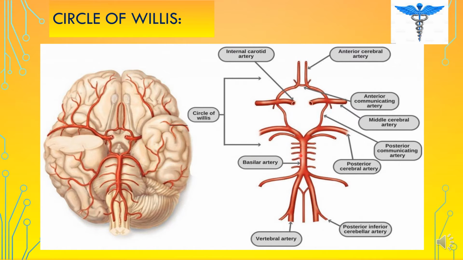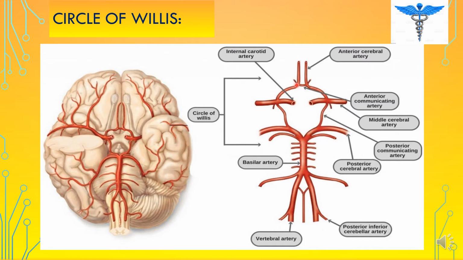Now there are two branches of the basilar artery that contribute in the formation of the circle of Willis, and these two terminal branches are the posterior cerebral arteries. Here you see the left posterior cerebral artery and the right posterior cerebral artery. These two arteries, the terminal branches of the basilar artery, contribute in the formation of the circle of Willis.